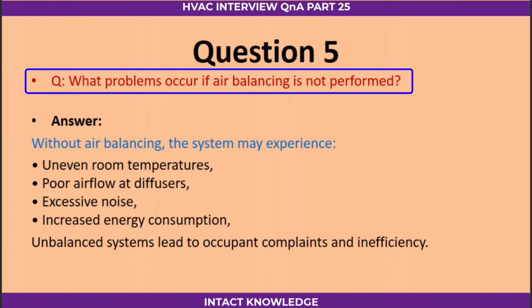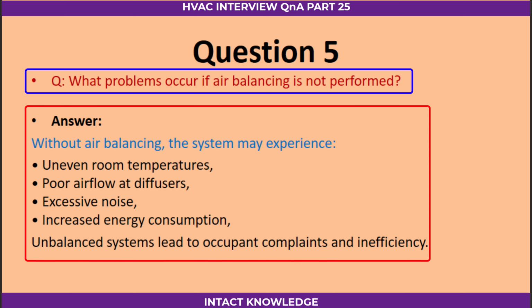Question 5. What problems occur if air balancing is not performed? Answer. Without air balancing, the system may experience uneven room temperatures, poor airflow at diffusers, excessive noise, increased energy consumption. Unbalanced systems lead to occupant complaints and inefficiency.